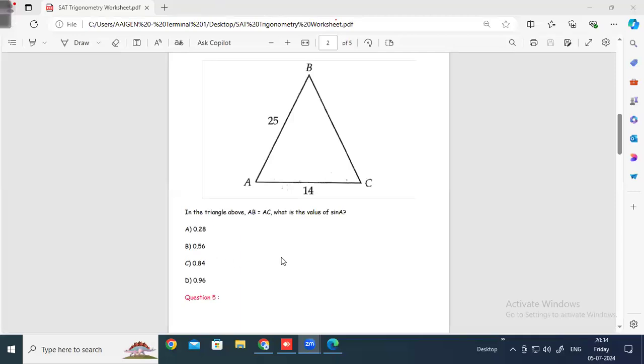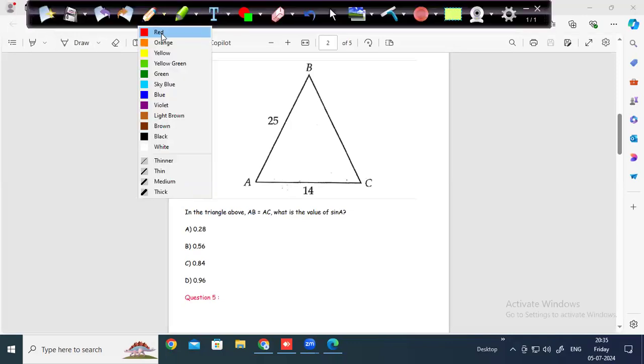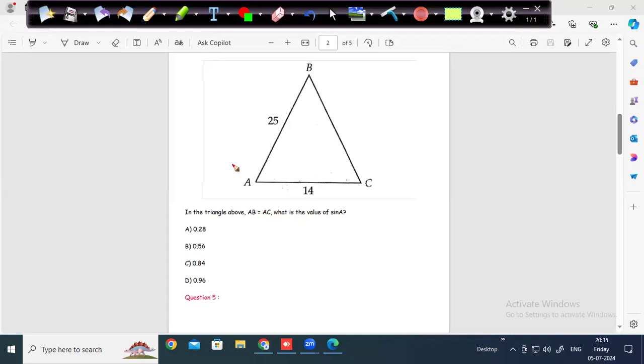A figure will never be drawn to scale. So how can you say the figure is different here? They meant to say AB is equal to BC, not AB is equal to AC here. So they meant to say AB is equal to BC. What is the value of sine A?